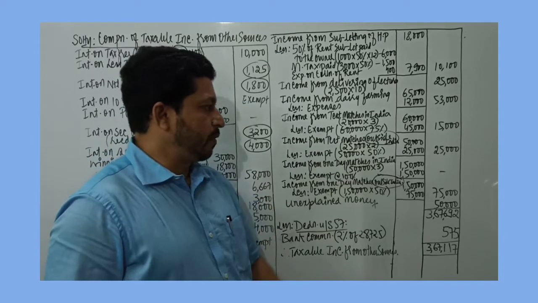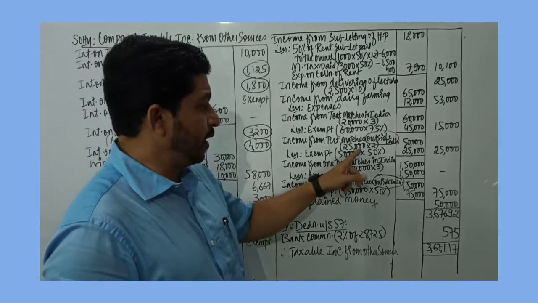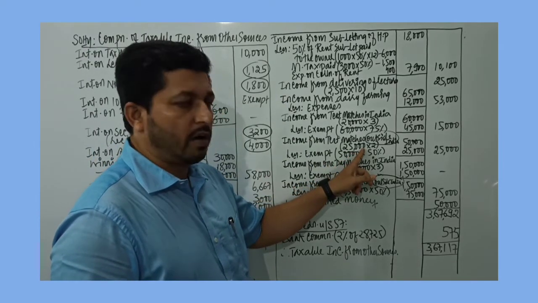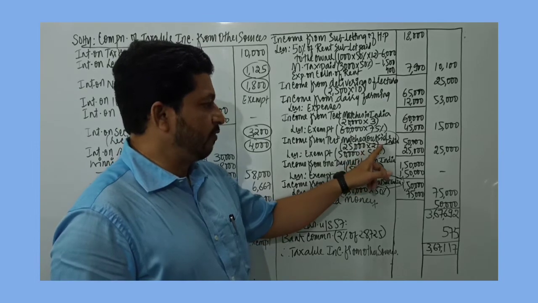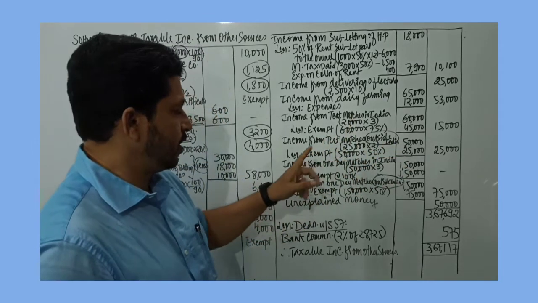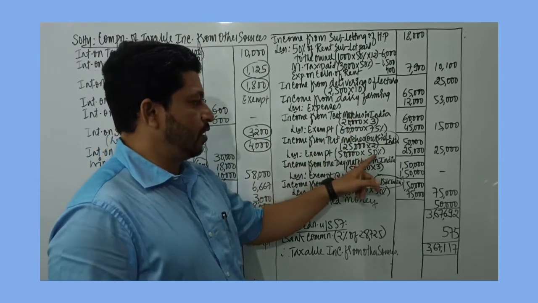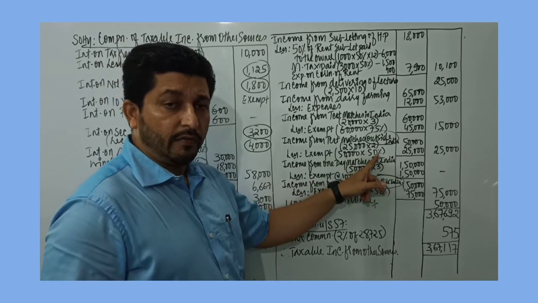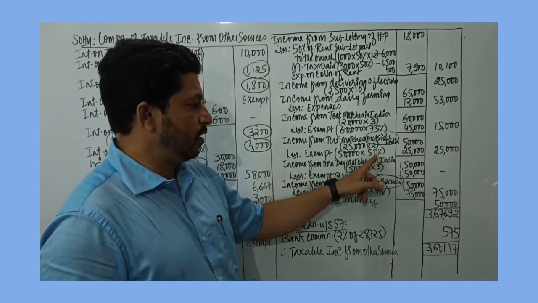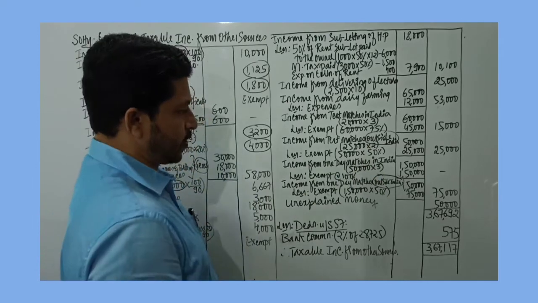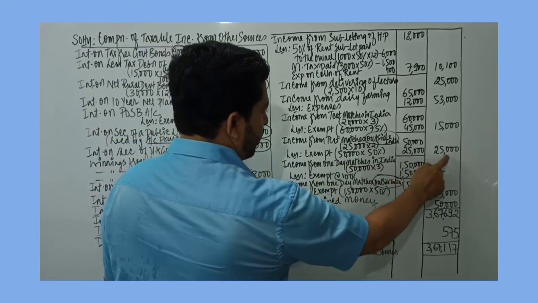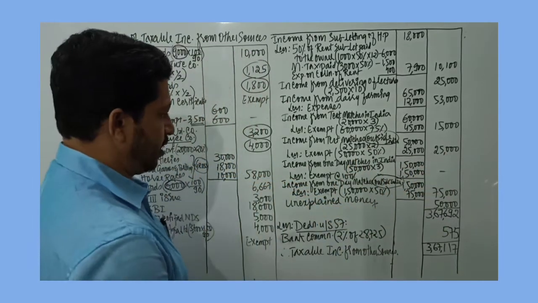Then income from test matches outside India is given, and he plays 2 matches. Each match gives him a remuneration of 25,000. So 25,000 into 2 is 50,000 rupees, and he has an exemption for any matches played outside India, whether test, one day or T20 international. He can claim a deduction of 50%. So 50% of 50,000 is 25,000. The other 25,000 is taxable.